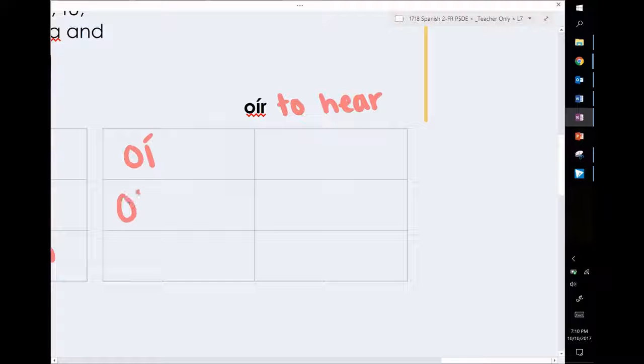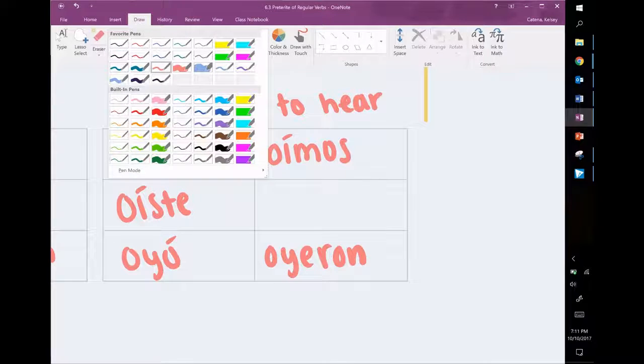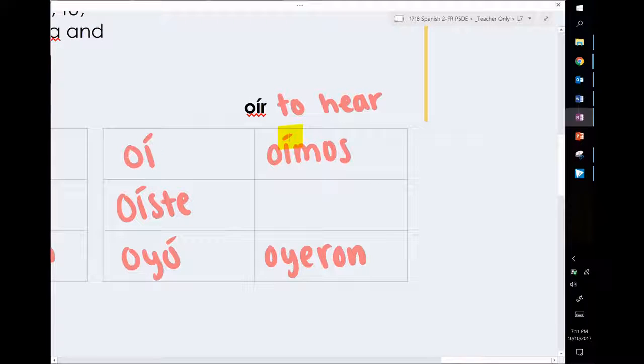Oí, oíste, oyó, oímos, oyeron. Again, notice that the irregularities of this type of verb are the accent in the tú and the nosotros form, as well as the Y in the third person.